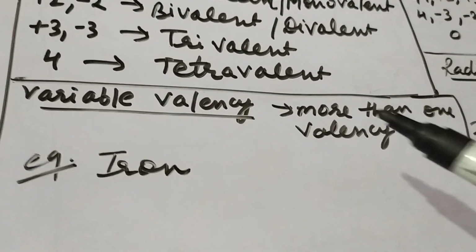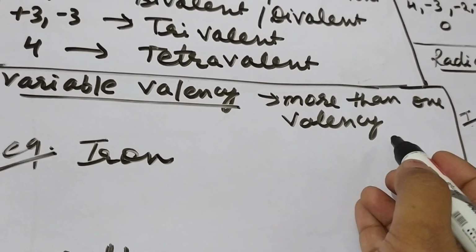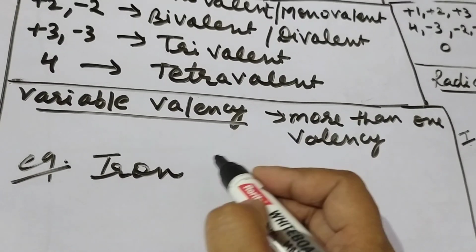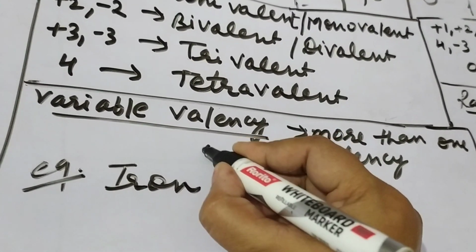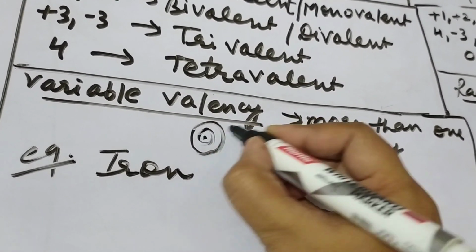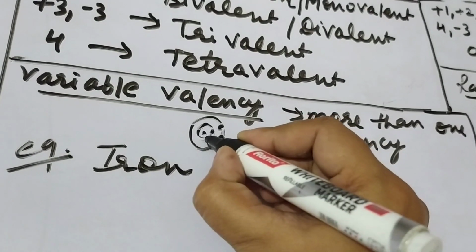Next topic is variable valency. Most of the elements are having more than one valency. And what is the cause of the variable valency? That is the jumping of electron from the valence shell to the penultimate shell. Suppose there are two shells. This is the nucleus, and there are 2 electrons here and some electrons here.